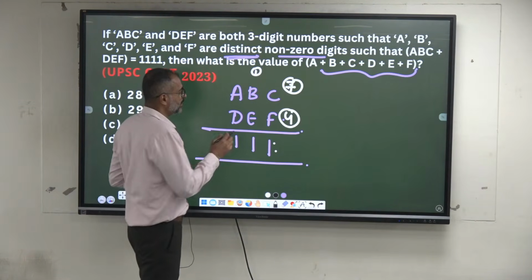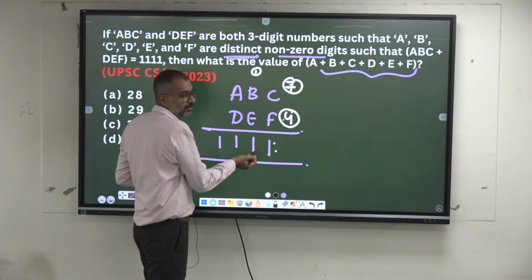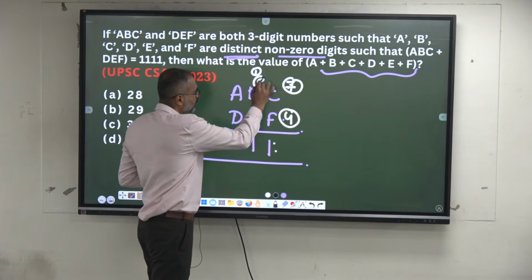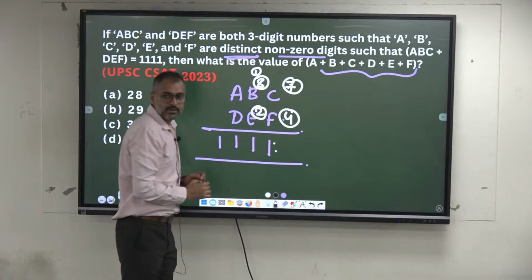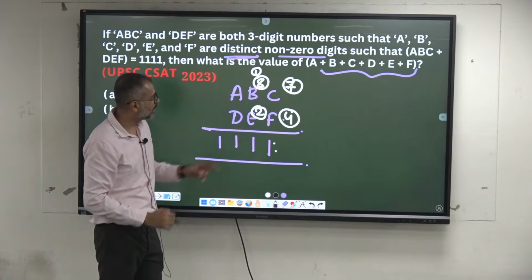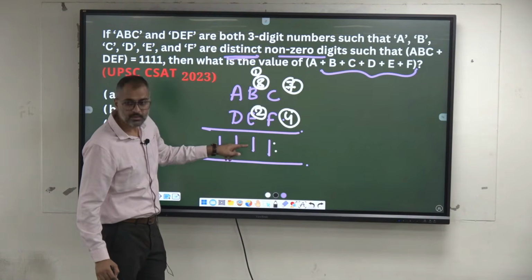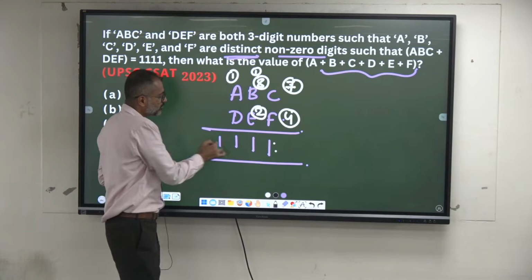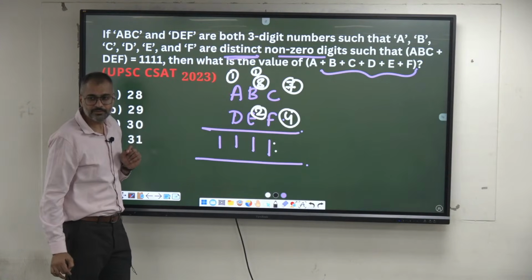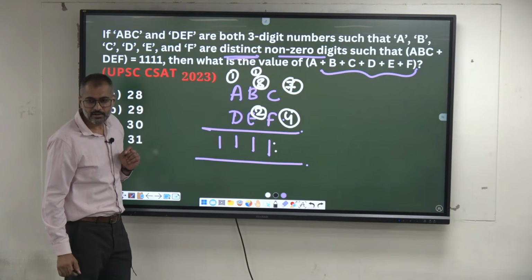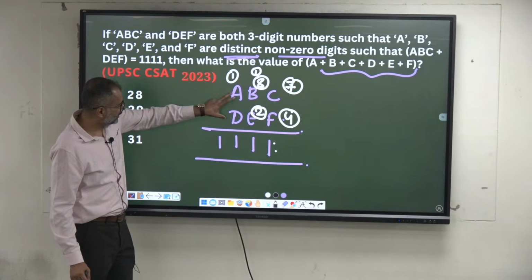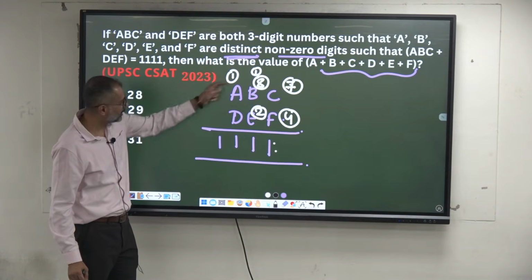10. Tell me 10. 6 and 4 won't work. Can I consider 8 and 2? Okay, isn't it? 8 plus 2 is 10, plus 1 is 11. A carry 1 came. Again I should get 11. So what is the sum of these two? Both together should give 10, there is a carry here, so 11.